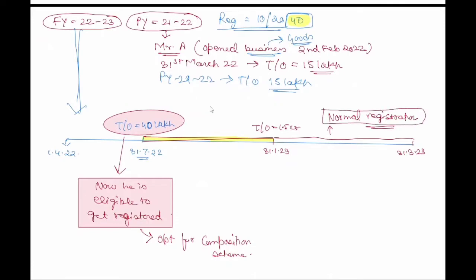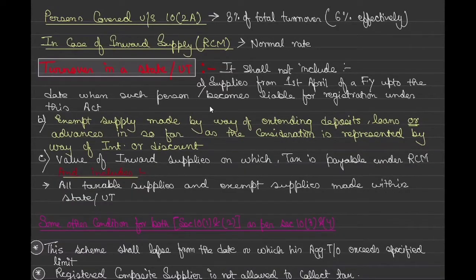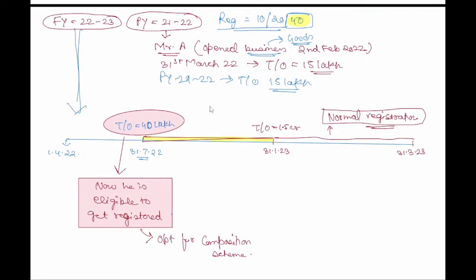So what this line is saying is that supplies from 1st April of a financial year up to the date when such person becomes liable for registration under this Act are not to be taken. So suppose he definitely started from 0, so from 0 to 40 lakh, this period he was not registered, correct? He was not registered.